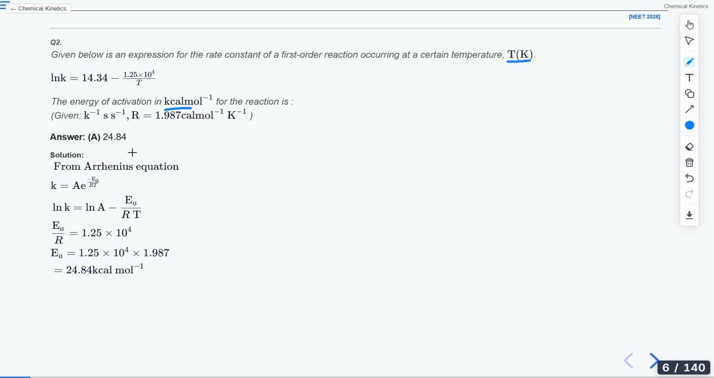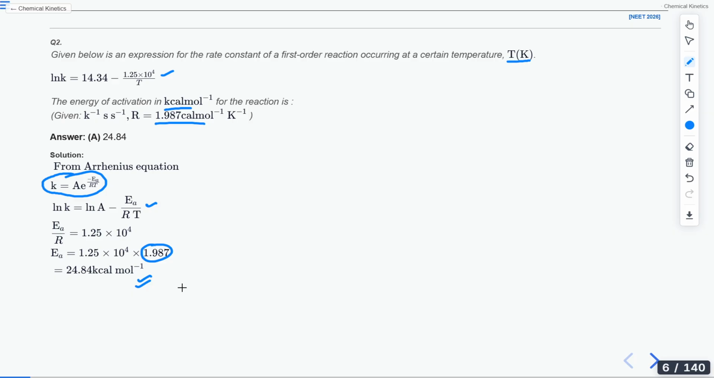So here you will solve it. ln K is 14.34. Now here it's very simple. How? Take the Arrhenius equation, K is equal to A e to the power minus EA by RT, then I take ln. So it will be ln K is equal to ln A minus EA by RT. Now if you compare this equation with the equation given in the question, you will find that this term is equal. So EA by R is equal to 1.25 into 10 to the power 4. Now R value is already given in the question. Just cross multiply to get the value of EA as 24.84 kilocalorie per mole. Is it clear to all of you?